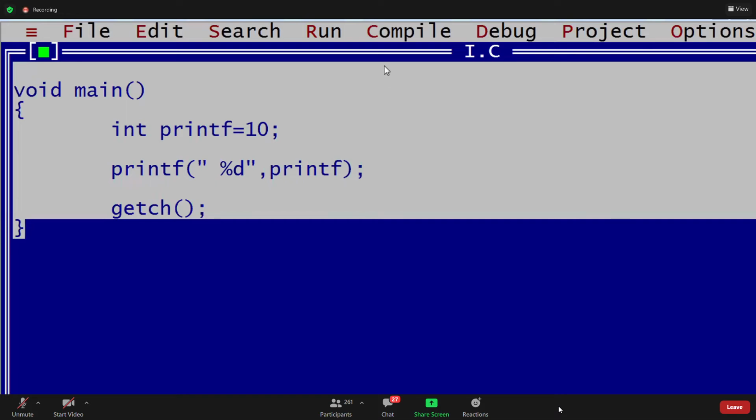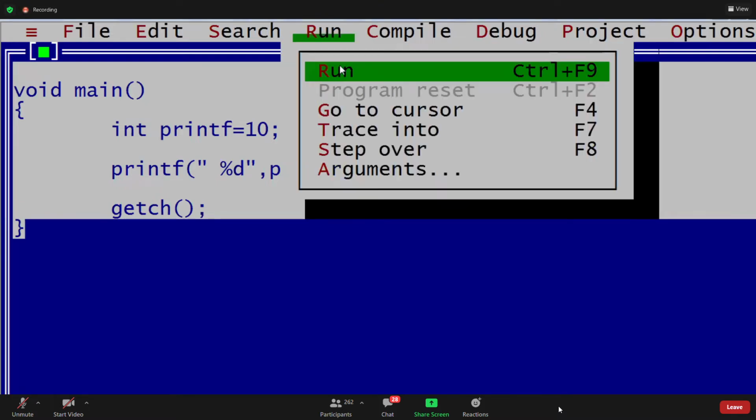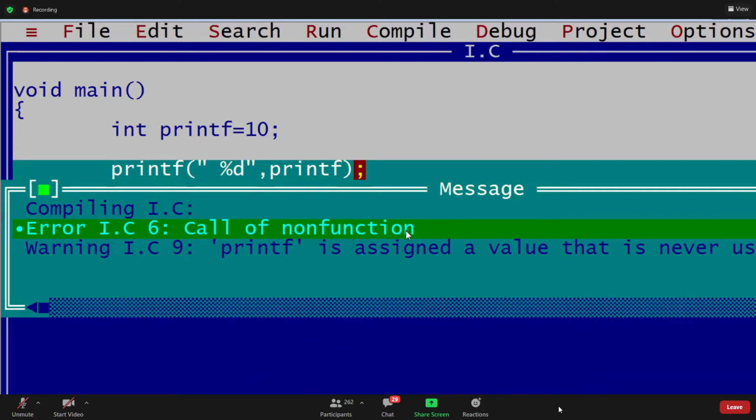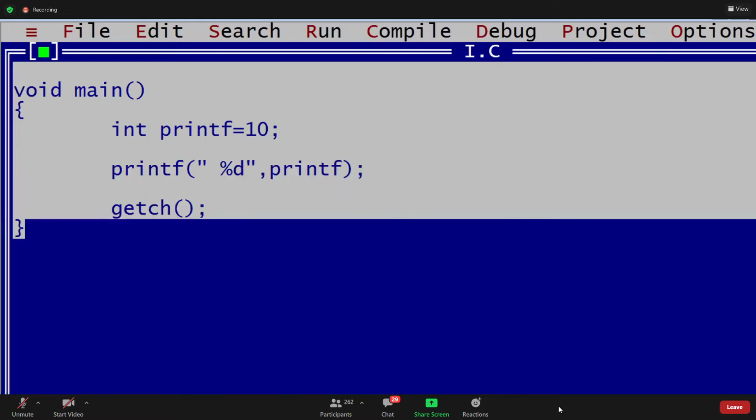Now if I compile, guys, it is showing one error. Why is it showing an error? Call of non-function. Guys, it's valid only. Why is it showing an error?